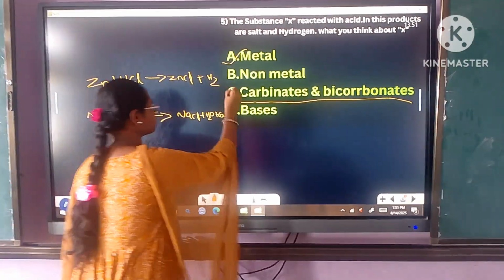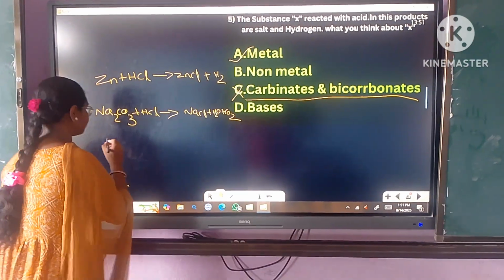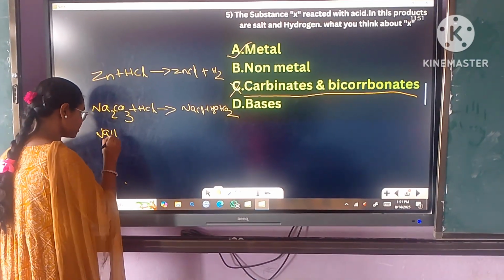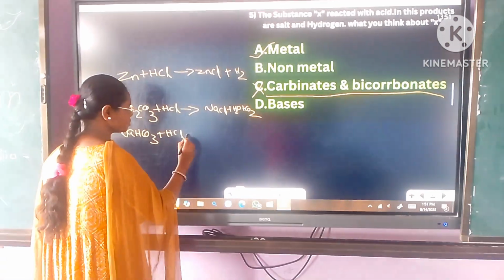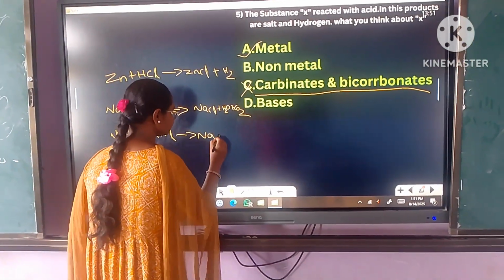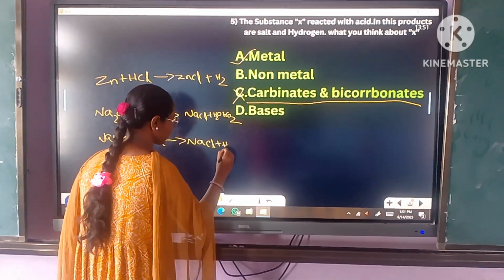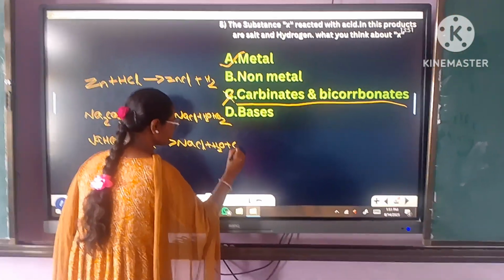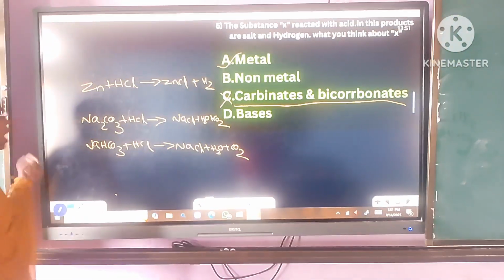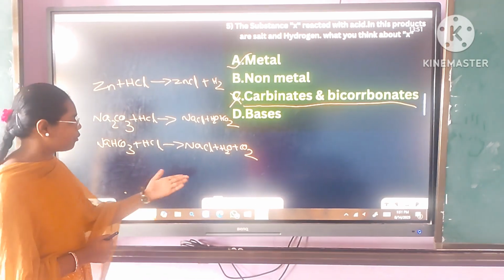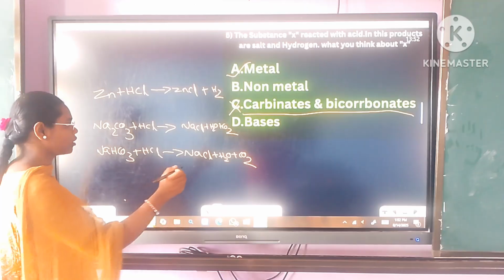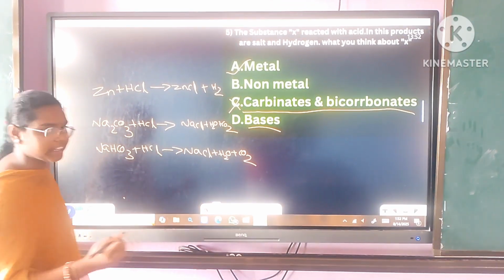So it is not true. Then bicarbonate: when bicarbonate reacts with acid, it gives rise to sodium chloride, water, carbon dioxide. It is also not true. Bases: acid reacted with bases.